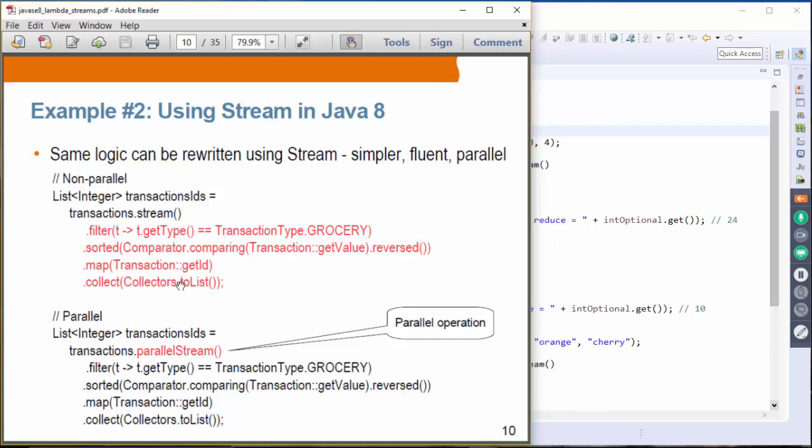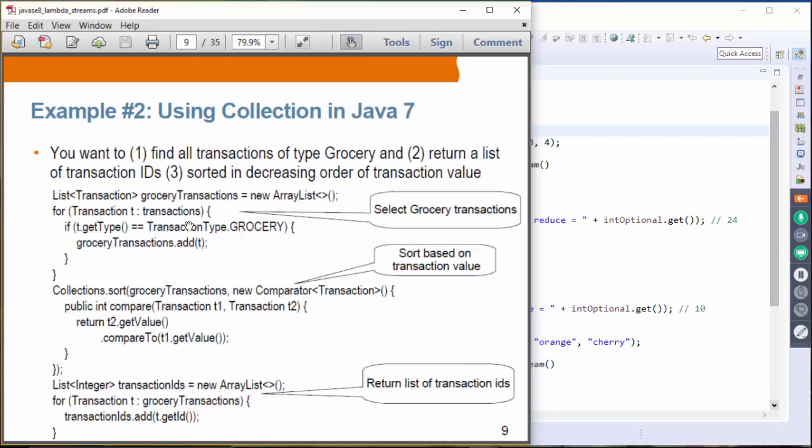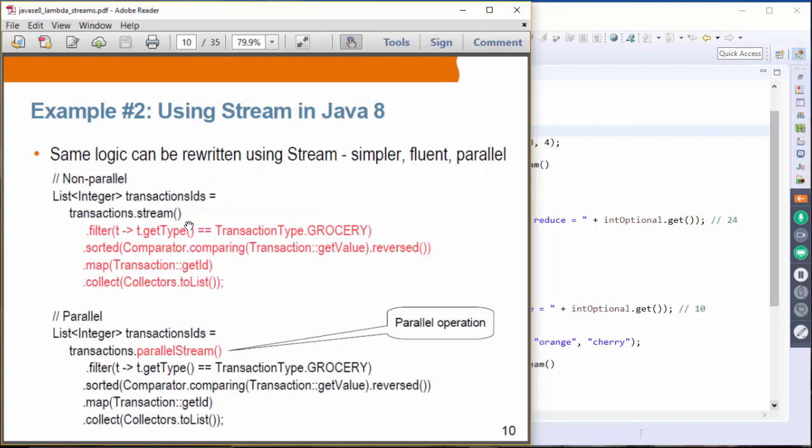Again, Transaction::getId is an example of a method reference, just getting the ID of that transaction, and then you call the collect method to create a list object. So this is a lot simpler than what you see here. You can see the obvious benefit of using streams. And of course, if you're using a parallel stream, it will actually perform this operation in parallel. So if you happen to have 1 million transactions, performing in parallel will obviously result in higher performance.